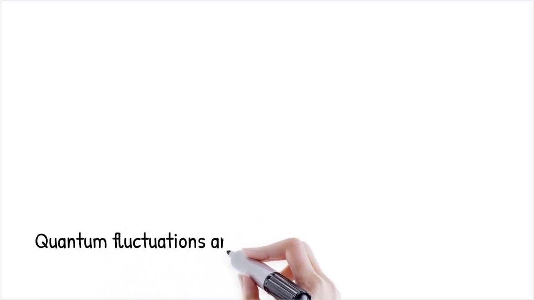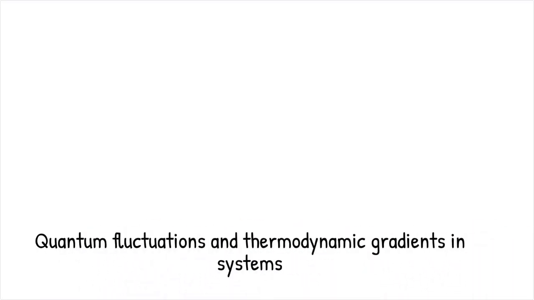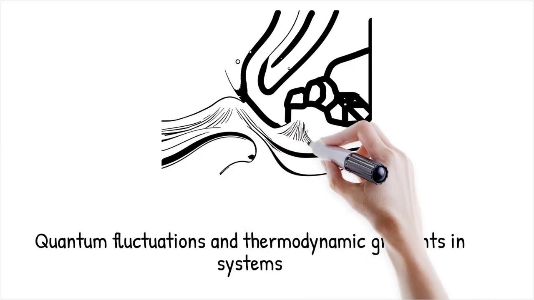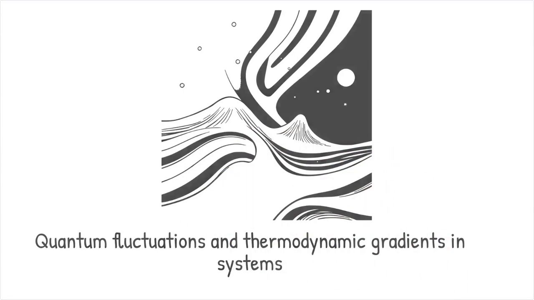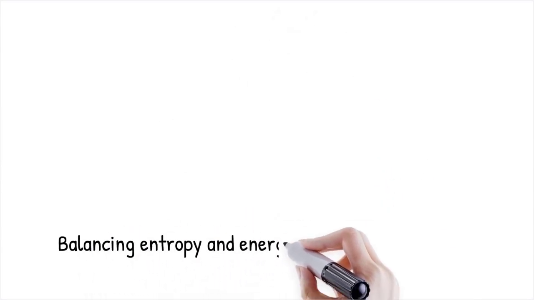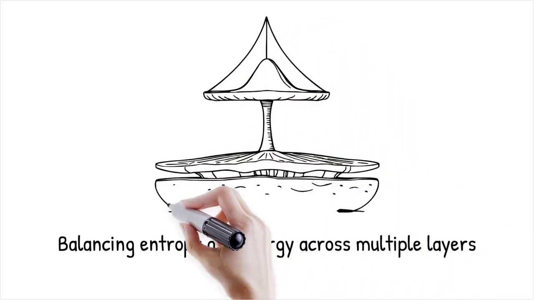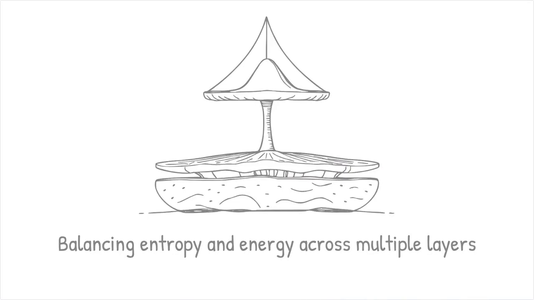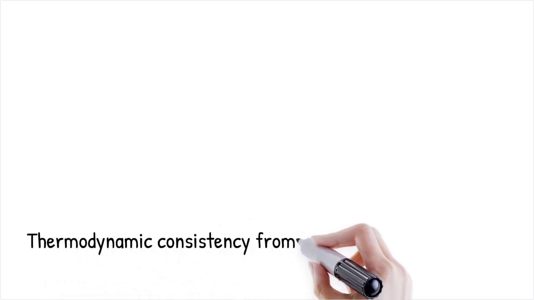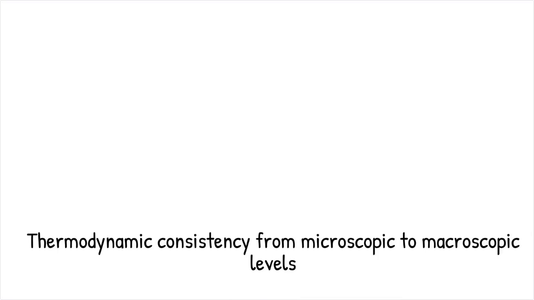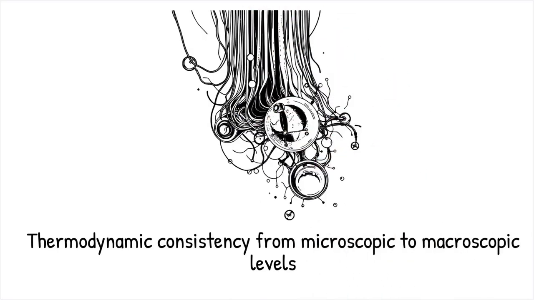Multiscale systems operate far from equilibrium, where energy flow and dissipation occur at multiple levels. Quantum fluctuations may drive local transitions, while thermodynamic gradients at the macroscopic scale maintain global structure. These systems balance entropy production and energy input across layers, making it difficult to assign causality to a single scale. Thermodynamic consistency must be preserved, even as microscopic uncertainty gives rise to macroscopic determinism.